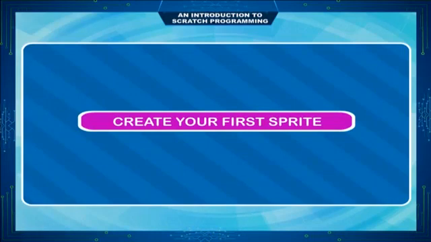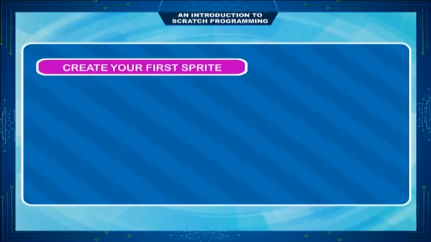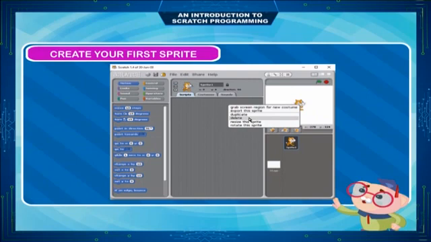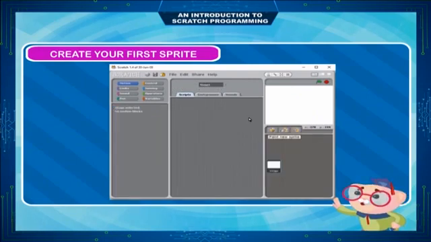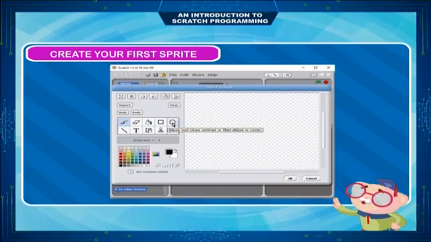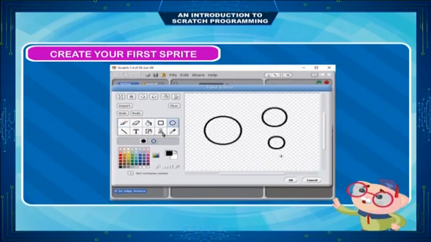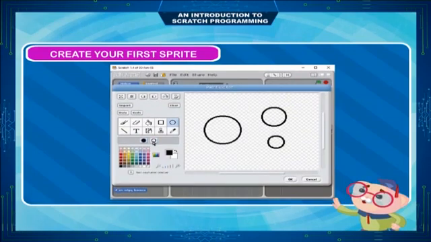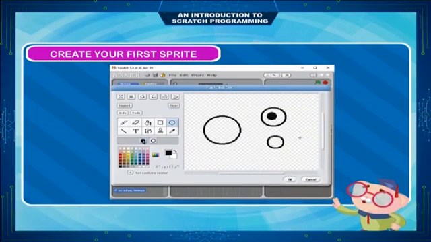Create your first sprite. Use of basic commands. Delete the cat sprite by right-clicking on Sprite 1 and selecting Delete. Then click the Paint New Sprite button to open the paint editor. Click Ellipse tool and click Hollow Mode. Draw 3 circles. Click Ellipse tool and click Solid Mode. Draw a little dark solid circle inside the medium circle, which will be the eye.